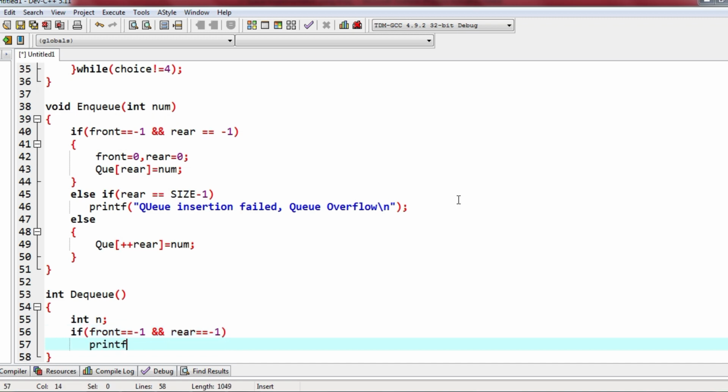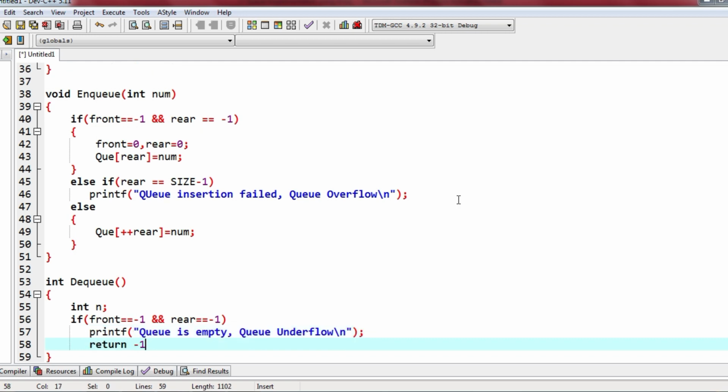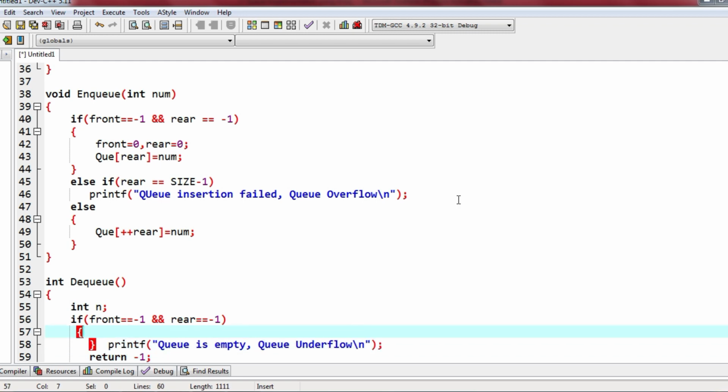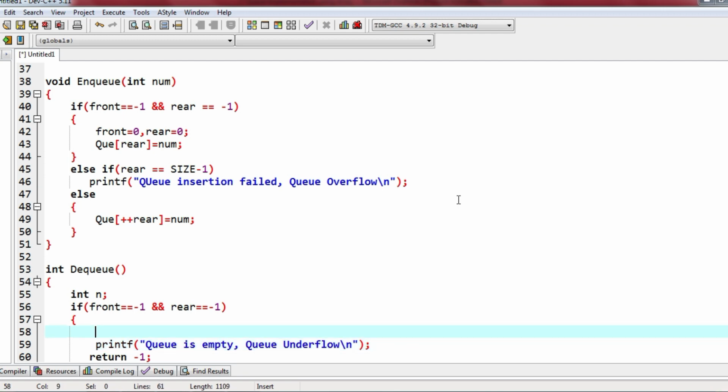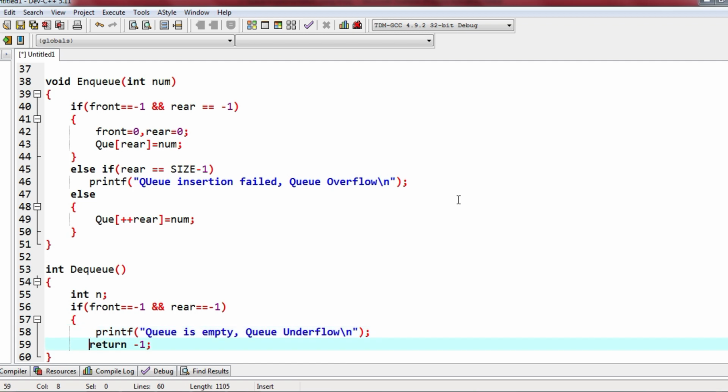In this case we will display that queue is empty and we say queue underflow condition has occurred. Okay, and we will return -1 because since it has a return type of an int value, we have to return something. Okay, so we need to give a value. Right, so we are going to return -1 if the queue is empty.